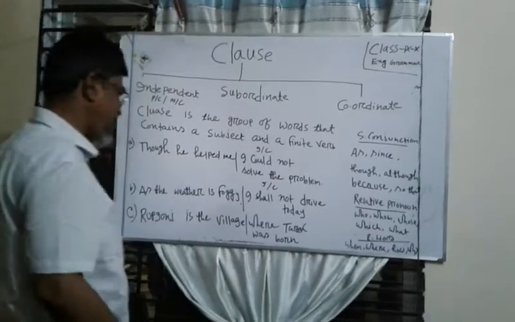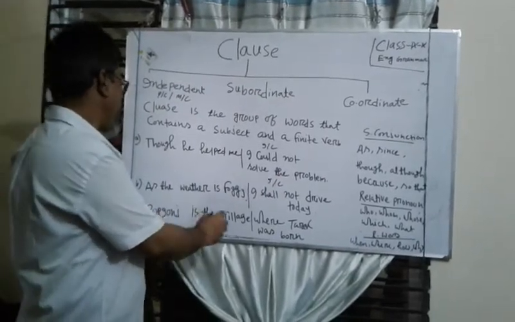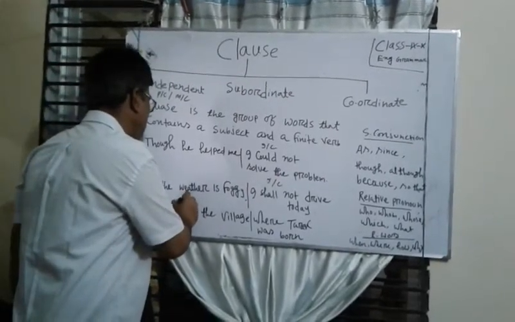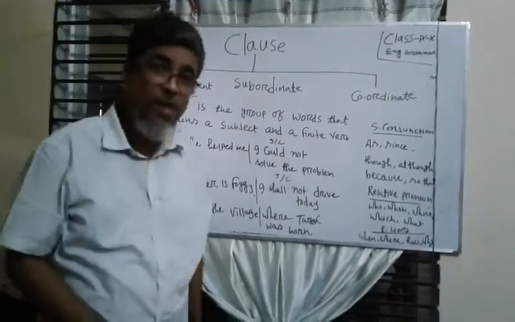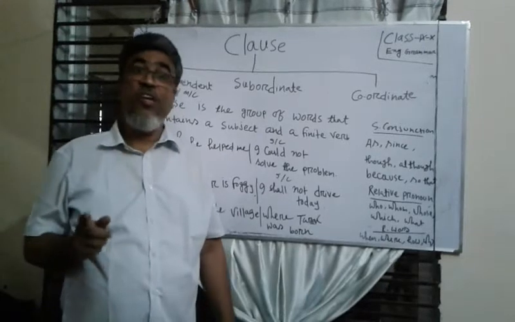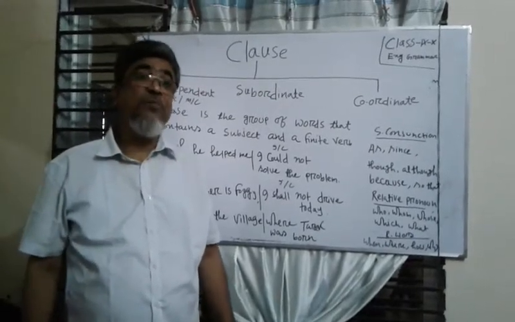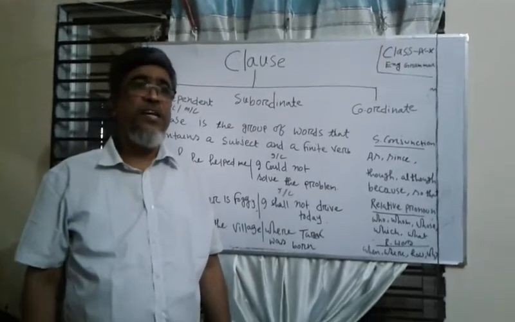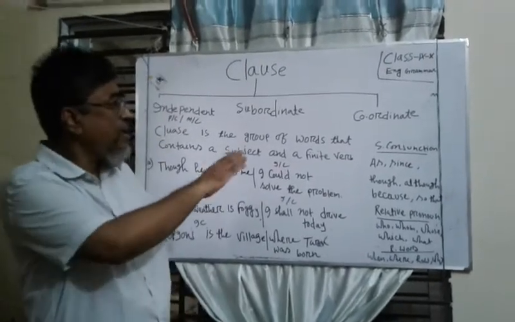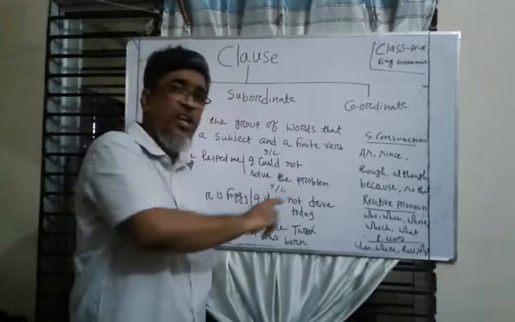In the third sentence, Rupganj is the village is an independent clause. Now, dear learners, I think you have a clear idea about independent clause. That is, this type of clause can stand by itself, and it does not start with a subordinating conjunction, relative pronoun, or other relative words.